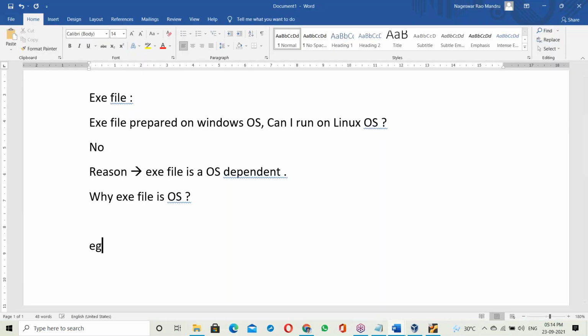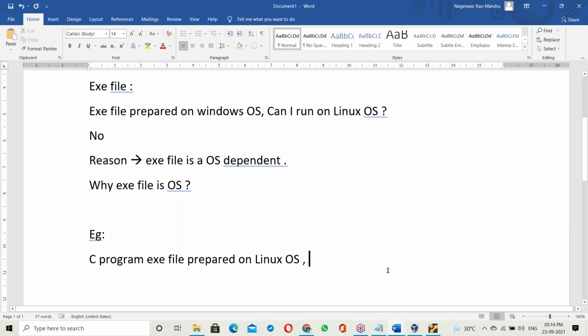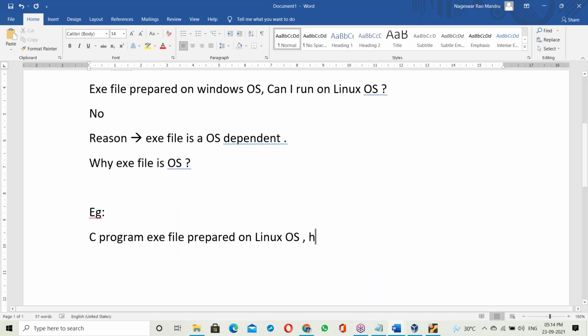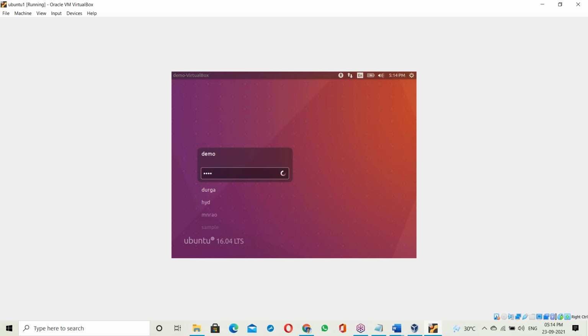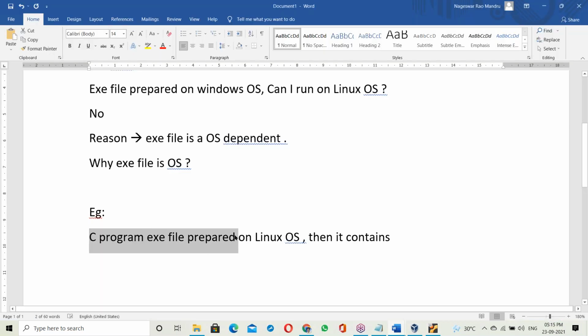Suppose, for example, a C program exe file is prepared on the Linux base. Then what does that exe file contain? It contains Linux base, since the C program exe file was prepared on the Linux base.